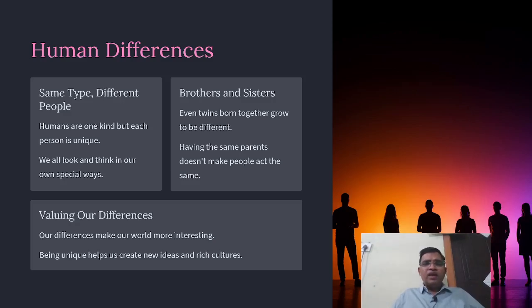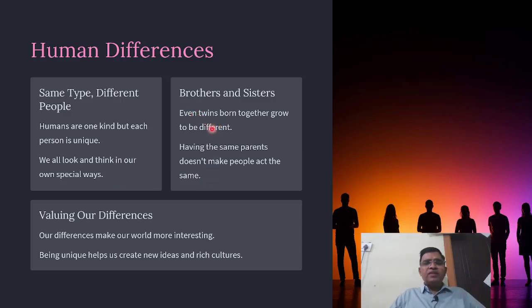So, human differences. Here we can check the picture. See how this change is there. There are people of the same type but different. Brothers and sisters look alike but there are differences. There is value in our differences. Human beings are one kind but each person is unique. We all look and think in our own special way.